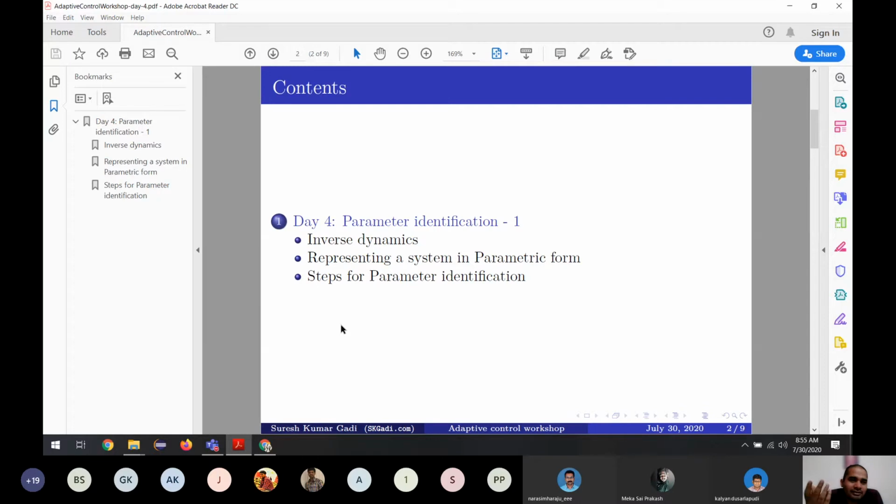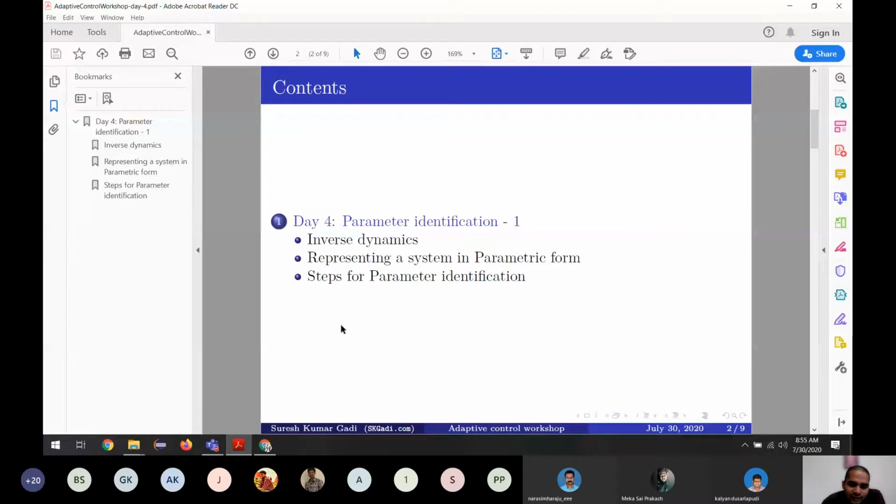We can't even touch voltage, we can't see it, but we are still able to measure it: we measure something and we predict the voltage, right? So we are using prediction already. So this is a motivation for us to understand why we are going to parametric identification.